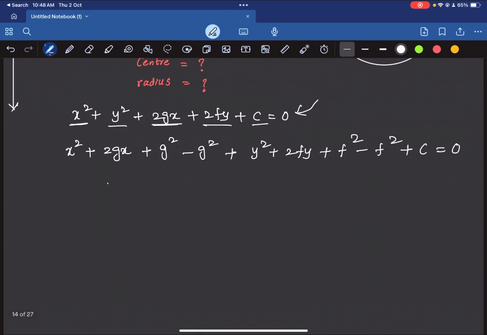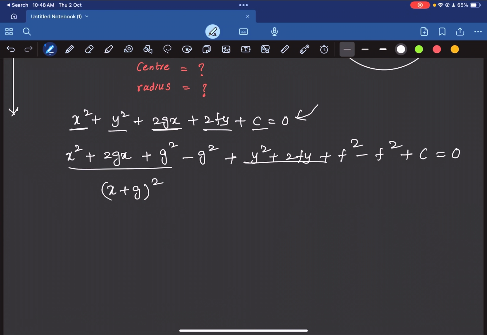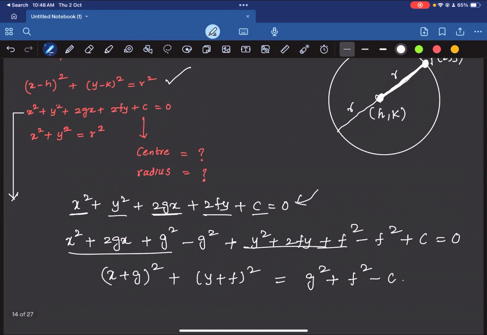So this is simply x plus g whole square, and this is y plus f whole square. And if you take the other terms to the right hand side, here you'll get g square plus f square minus c. Now compare this equation with this particular equation that we have derived.